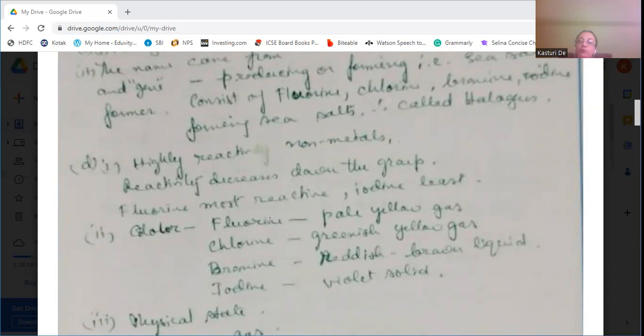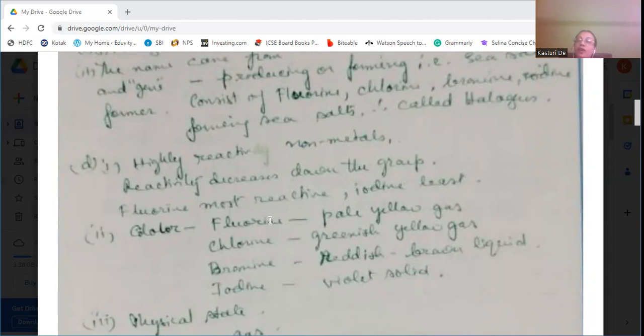In the previous question also I discussed chlorine, bromine, then iodine, and the reactivity decreases down the group. Why? Because their atomic size increases and their acceptance of electrons from other elements decreases, and that's why their reactivity decreases.